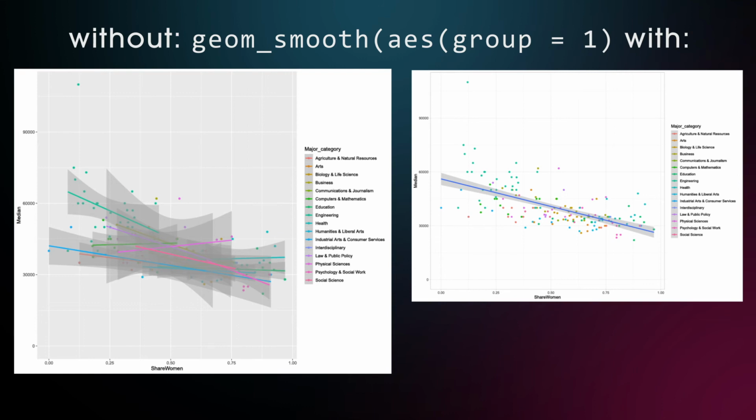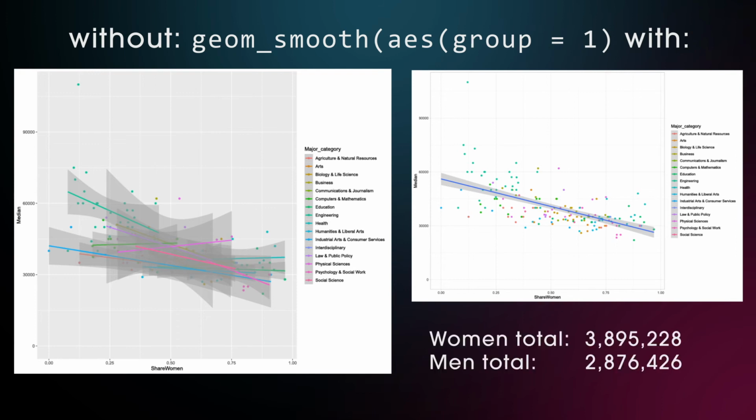The group equals 1 argument makes an interesting point. The reason why the income goes down as a percentage of women increases is multifaceted. When we look at the total number of graduates by gender, we see almost 4 million women and almost 3 million men graduating. And one could oversimplify this result by saying more people studying something decreases the demand, which leads to higher competition on the side of the employee, which allows the employer to lower the wages to fill a position.